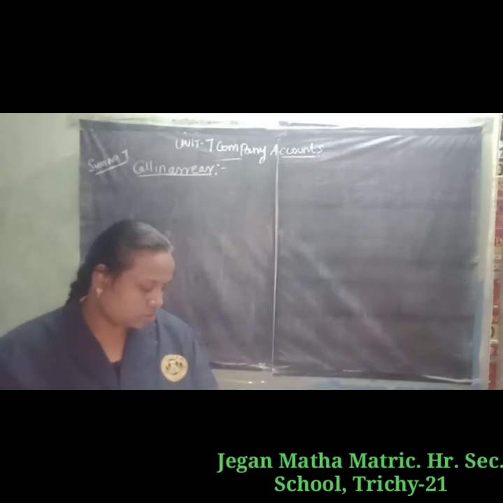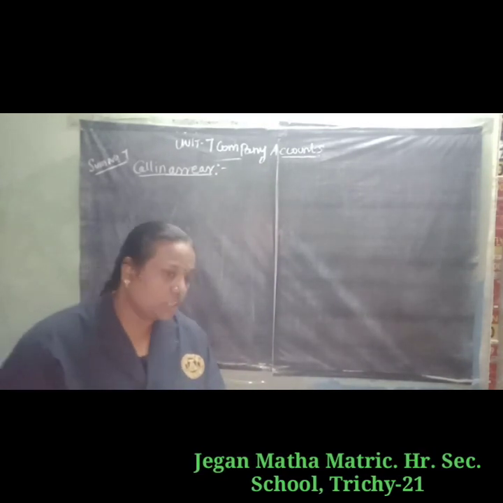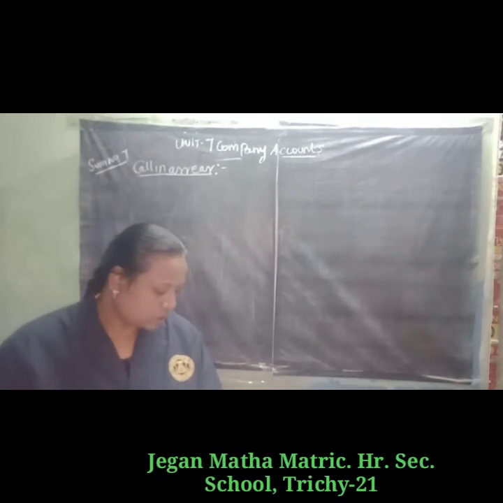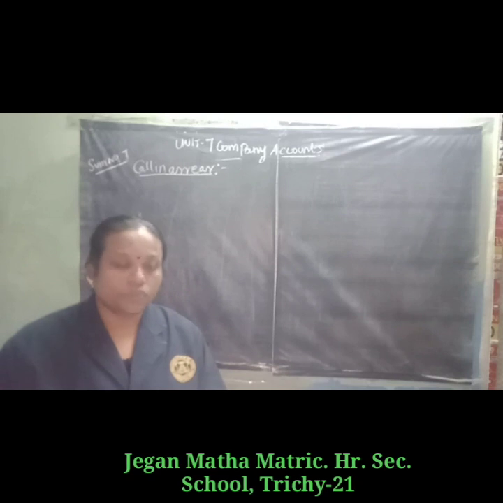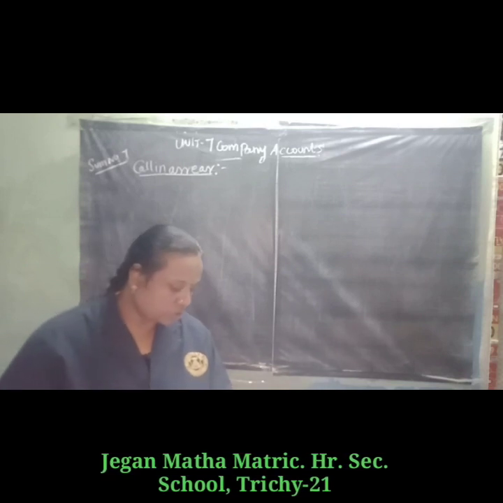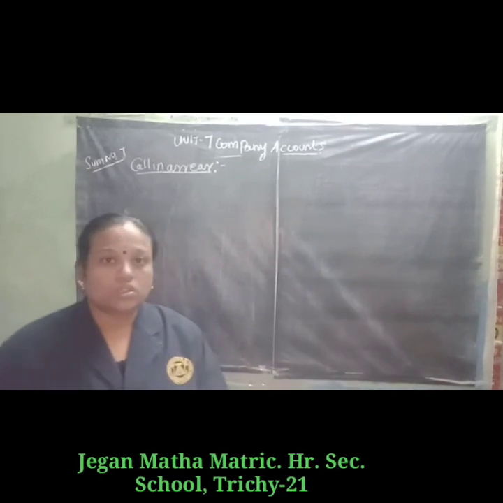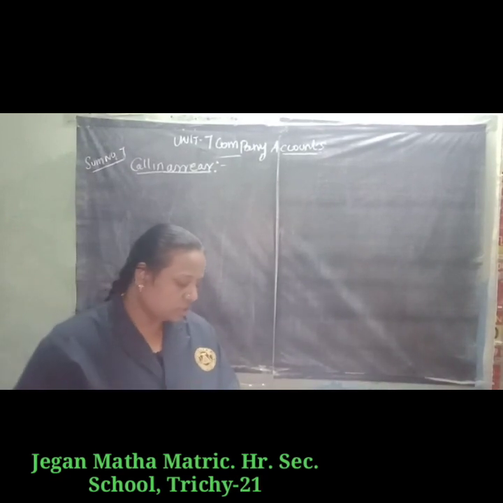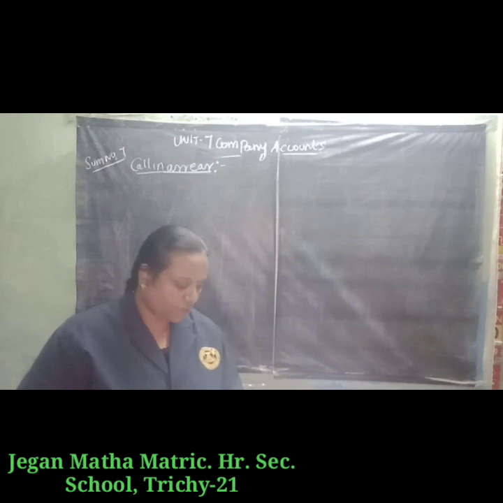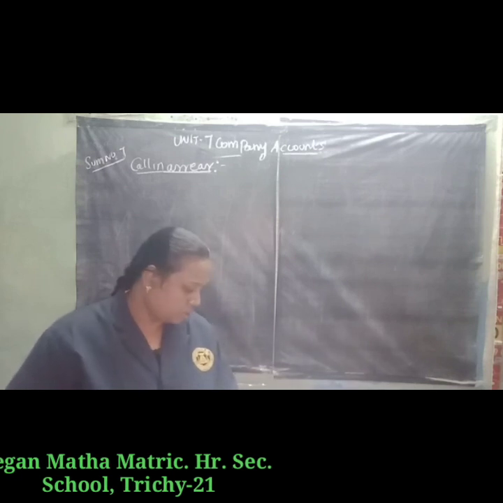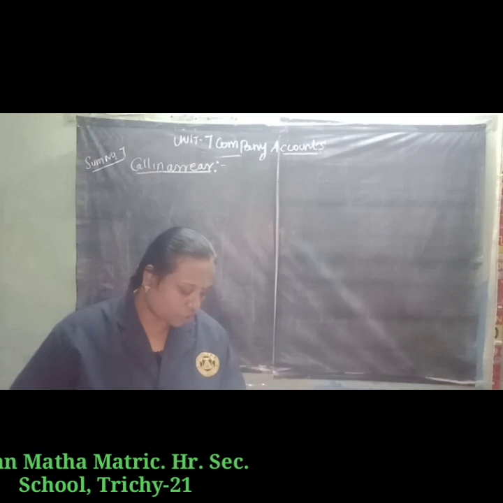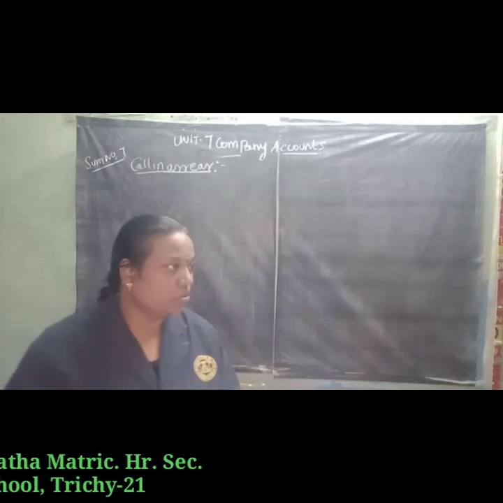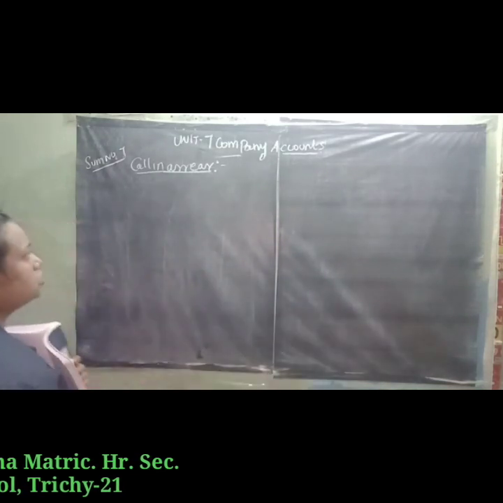Okay, understand? So sum number 7. Muthu Limited issued 50,000 shares of 10 each payable as follows: 2 rupees on application, 4 rupees on allotment and 4 rupees on first and final call. All the money were duly received except one shareholder holding 1000 shares failed to pay the call money. Pass the necessary journal entries for calls by using the call-in arrear account. Today we are going to prepare the call-in arrear account journal entries.